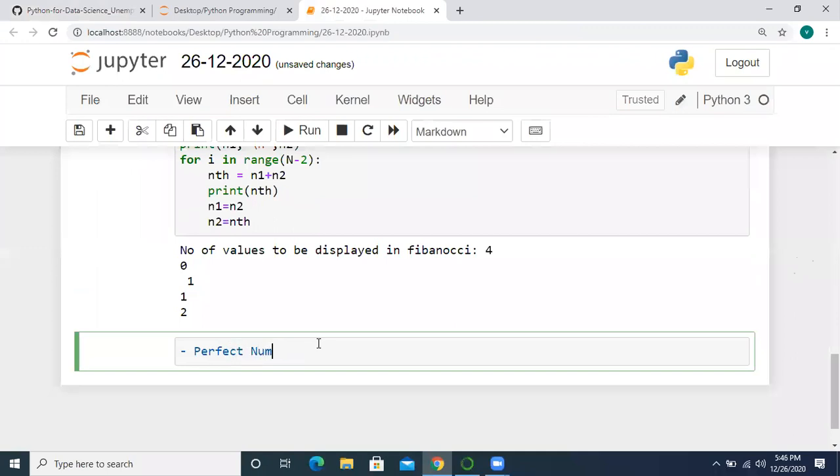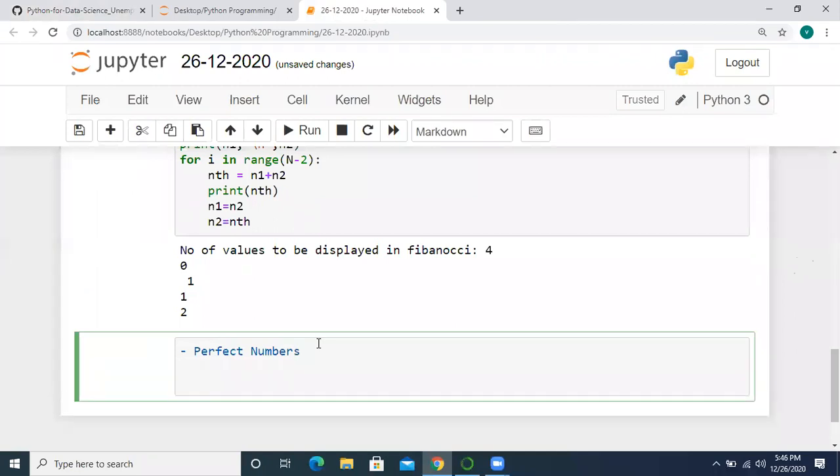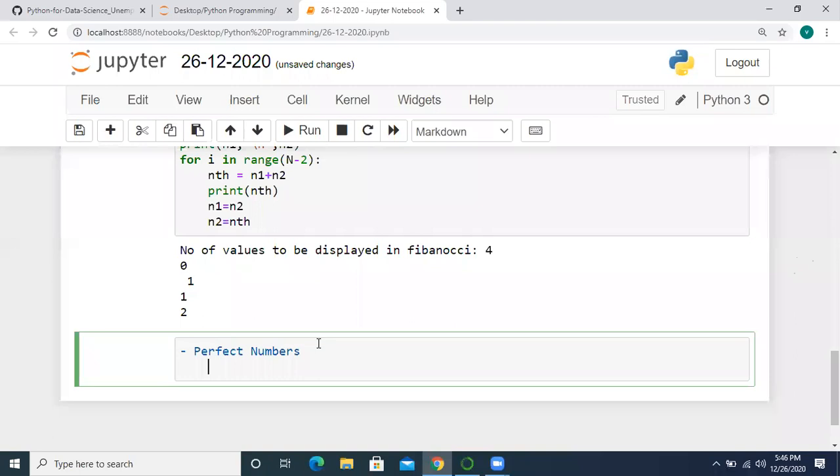Okay. So can anyone post the definition of a perfect number? What is a perfect number? I'm not asking what the perfect numbers are. What is meant by a perfect number?